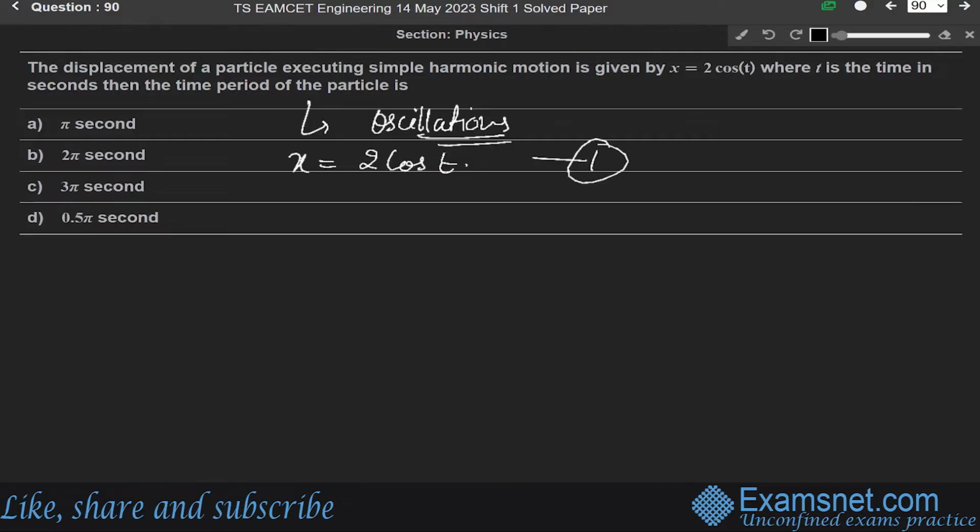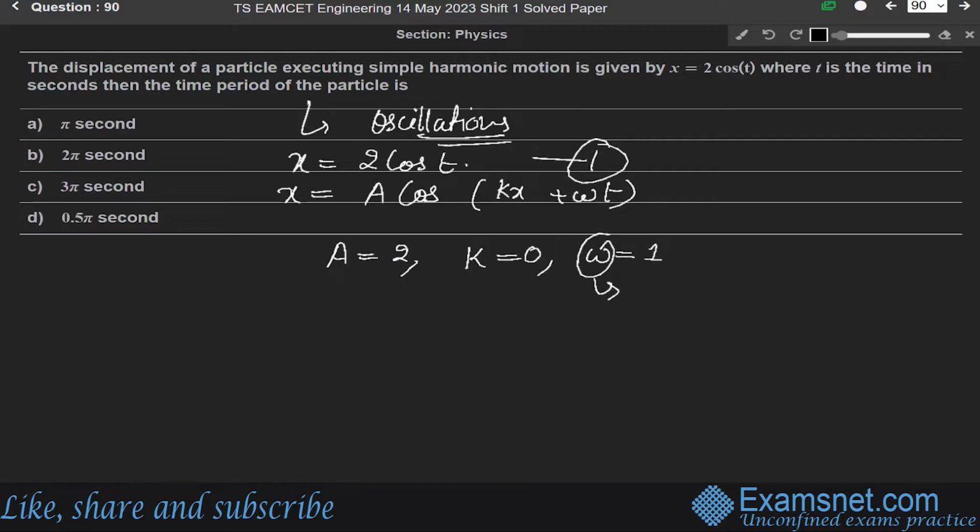So comparing it with the standard displacement of simple harmonic motion. What is the standard displacement? x equals A cos(kx plus omega t). This is the standard value for the displacement of a simple harmonic motion. So comparing with it, we get A equals 2, k is 0 and omega equals 1, where omega is the angular frequency.